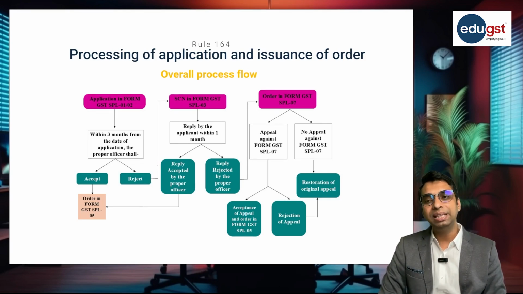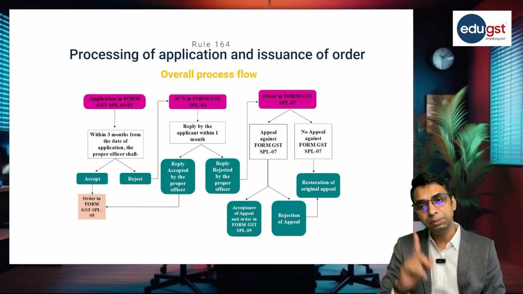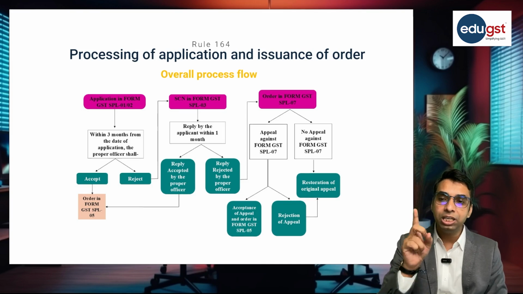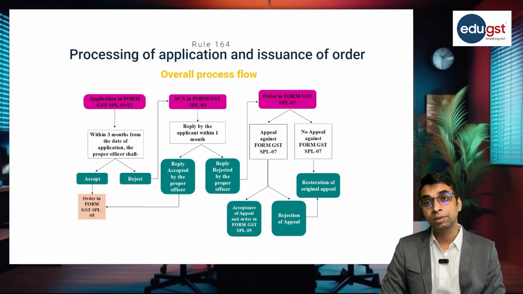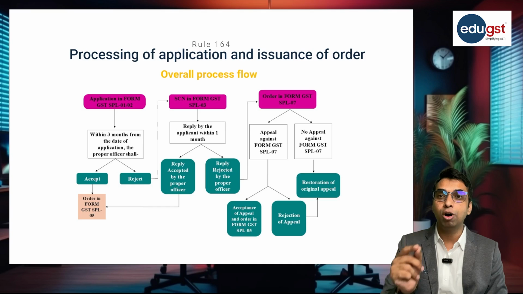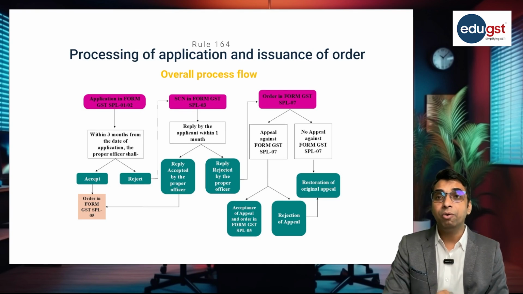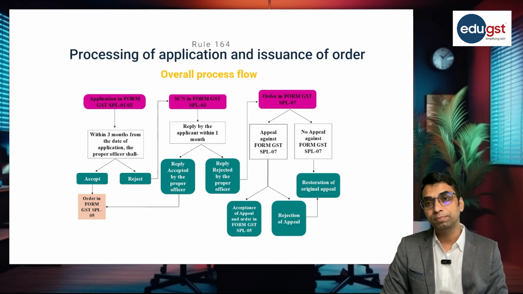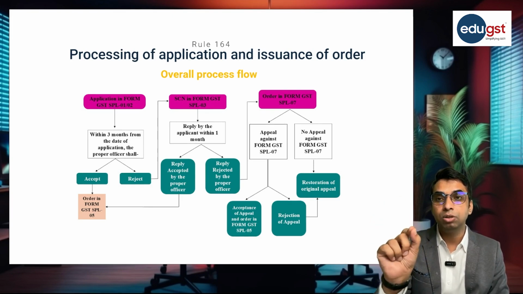The applicant will make the application in form SPL 01 or in SPL 02. SPL 01, I reiterate, is applicable when a show cause notice is issued under section 73, but an order is not issued. In that case, the applicant can make the application in form SPL 01. SPL 02 is applicable when an order is passed under section 73. In that case, the application can be made in form SPL 02.